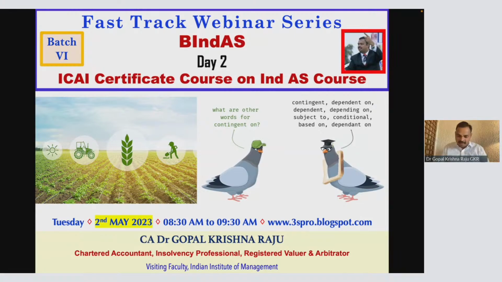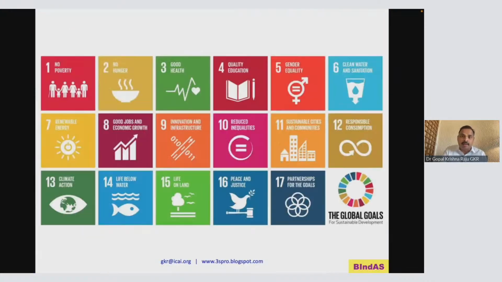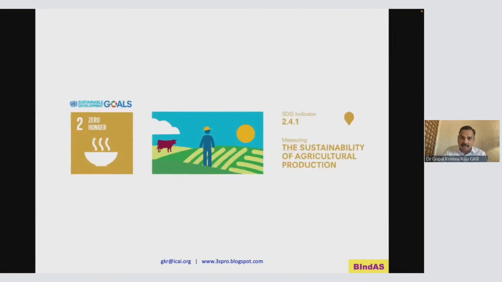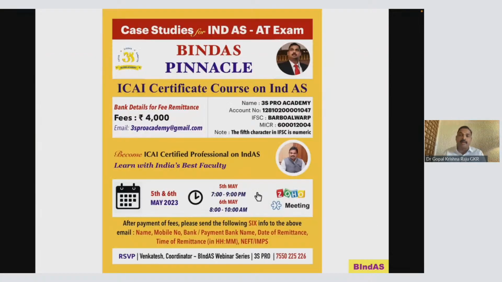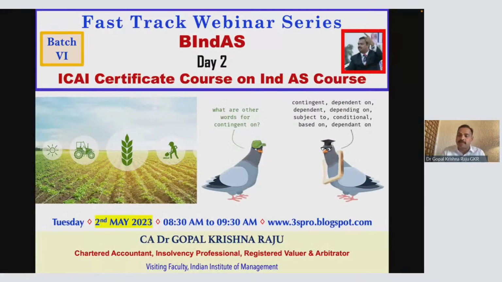BIndAS series, exclusively for the ICAI certificate course on Indian Accounting Standards. Today, we are going to see two very interesting standards. One is Ind AS 41, Indian Accounting Standard 41 on agriculture. And another is Indian Accounting Standard 37 on provisions, contingent liabilities, and contingent assets. So these are the two standards I'll be discussing today.